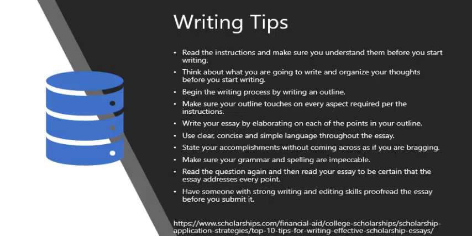Then you want to begin the writing process by writing a more substantial outline that really goes over the points that you're trying to make. Make sure your outline touches on every aspect required in the instructions, if not a little bit more so. So again, if they're asking you to talk about 4 specific pillars or 4 specific things, make sure your outline includes that and info under each of those 4 items. You want to write your essay by elaborating on each of the points in your outline. So that's the next stage. So let's say you had a sentence in your outline for each point. Then you want to really start elaborating on each of those sentences.